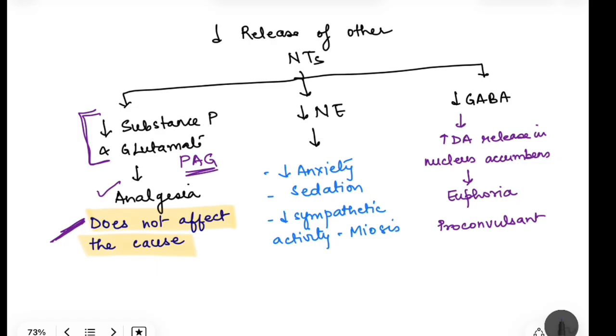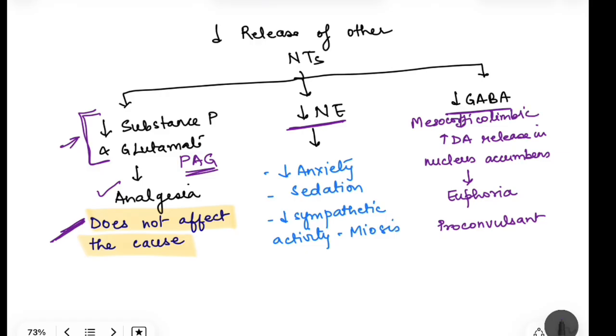Now, apart from decreasing the release of these neurotransmitters, they also decrease the release of other neurotransmitters, that is, decrease the release of norepinephrine and decrease the release of GABA in the mesocorticolimbic system. Okay, so that is also happening.